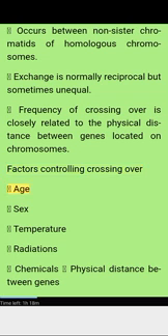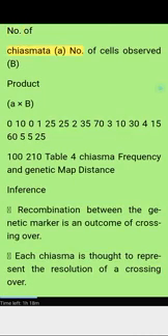Frequency of crossing over is closely related to the physical distance between genes located on chromosomes. Factors controlling crossing over: age, sex, temperature, radiations, chemicals, physical distance between genes. Number of chiasmata, A; number of cells observed, B; product, A times B.